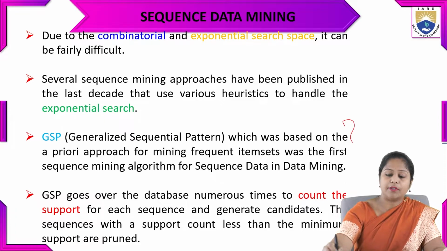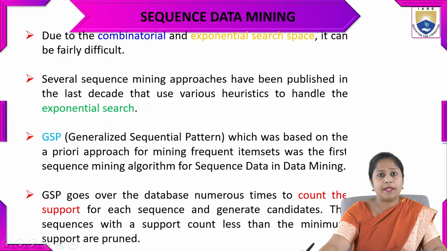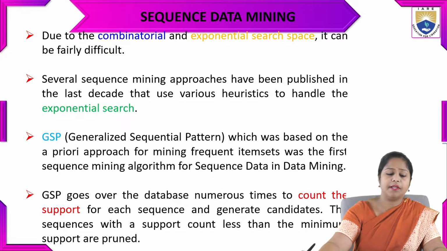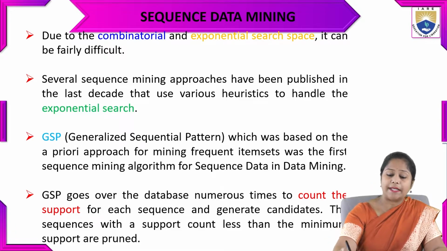GSP makes numerous passes over the database to count the support. In this method, the model has to count the support for each of the sequences.